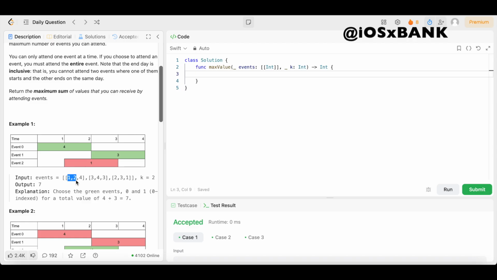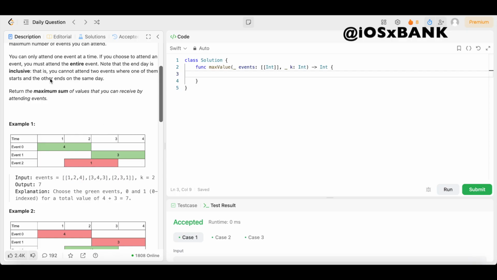We could do that, boom, and we'll get 4 points. Then we could go to this event because there's no overlap, right? This event ends on day 2. This event starts on day 3. So we could go to this event, which starts on day 3 and ends on day 4, and we'll receive 3 points, right?